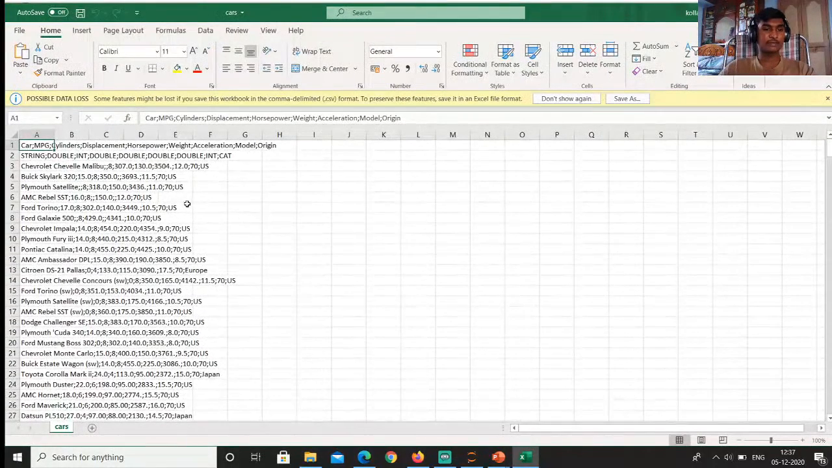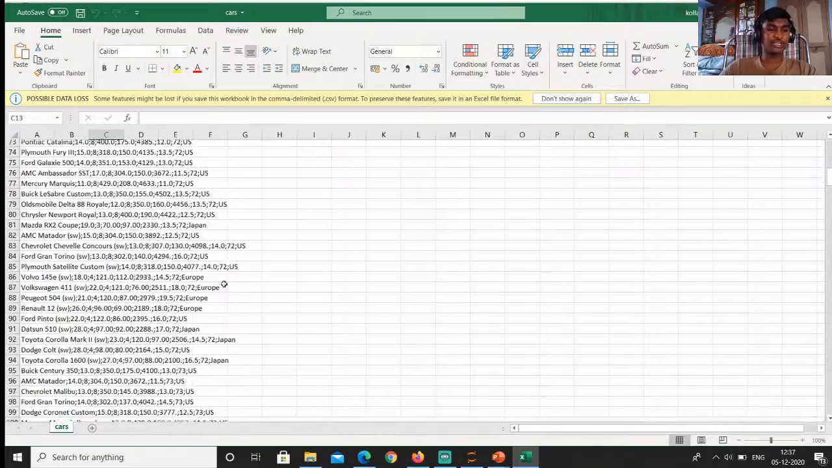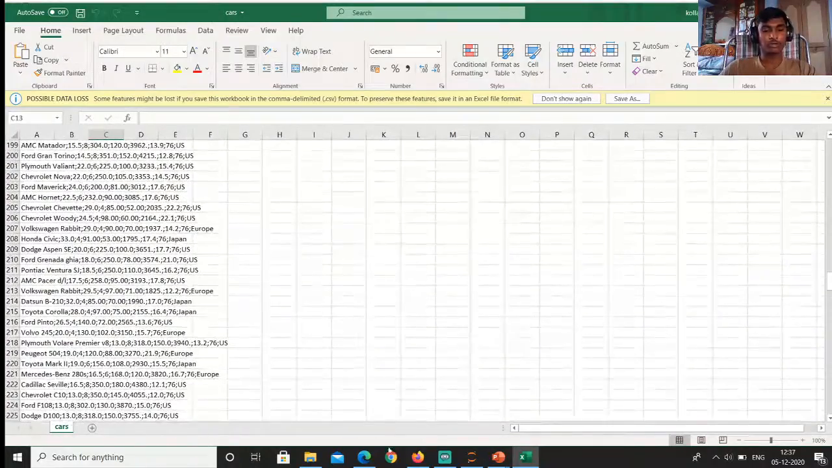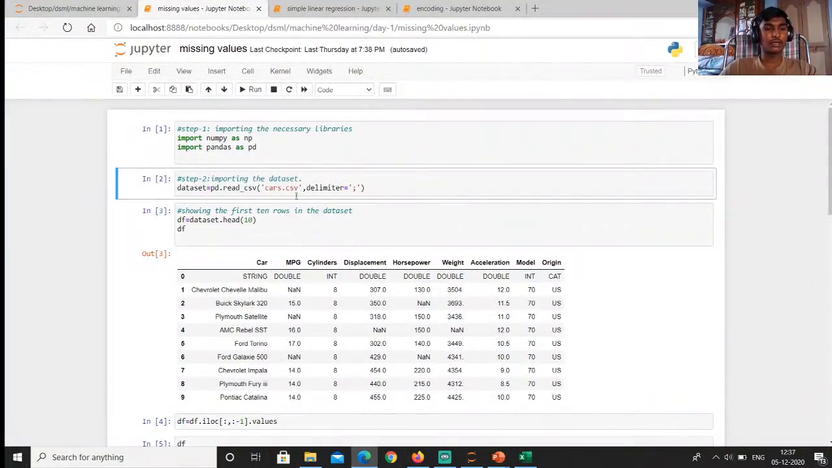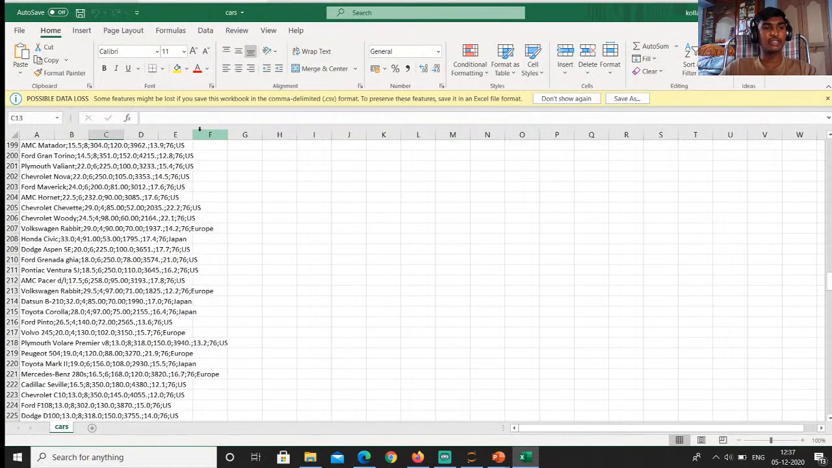This is the dataset. Here you can see that every attribute has been separated with a semicolon. This is the CSV format of data. This is the dataset we are using now. You can see cars.csv. This is that file.